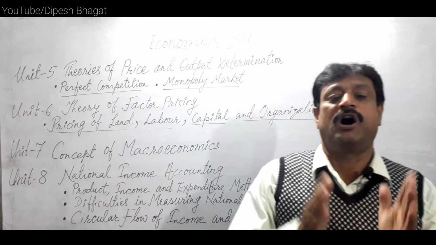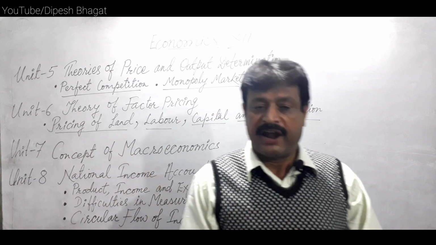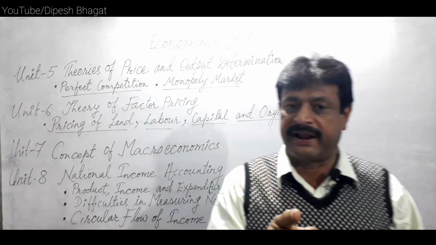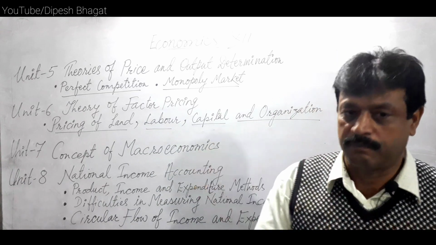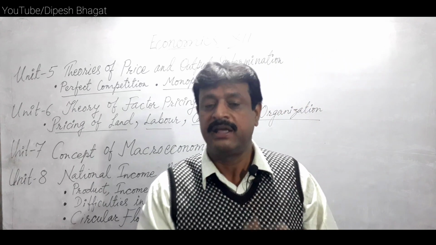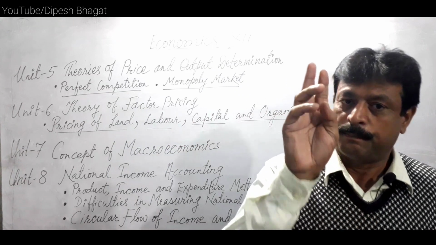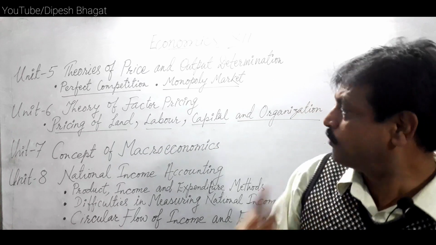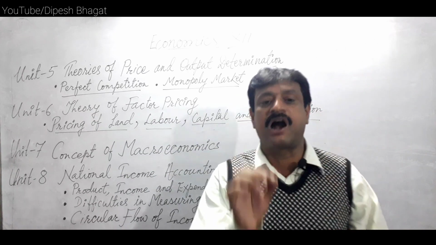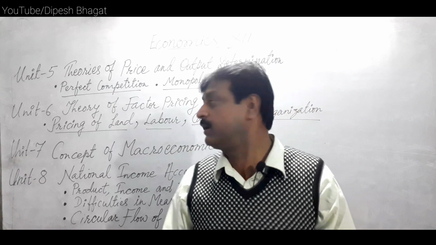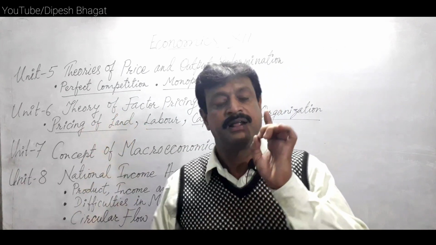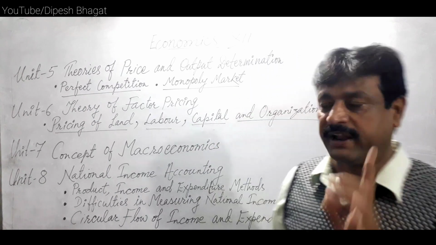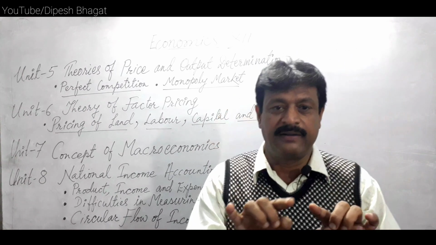So under this title, we study rent, what is rent and types of rent: economic rent and gross rent, sometimes called contract rent. Economic rent is called pure rent. So the concept of rent holds 2 marks, but the theory of rent, the Ricardian theory of rent, is the most important topic of this lesson, which holds 10 marks in the examination. This is very important. We need to draw a figure.